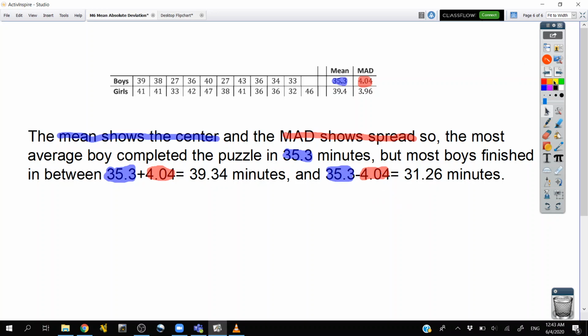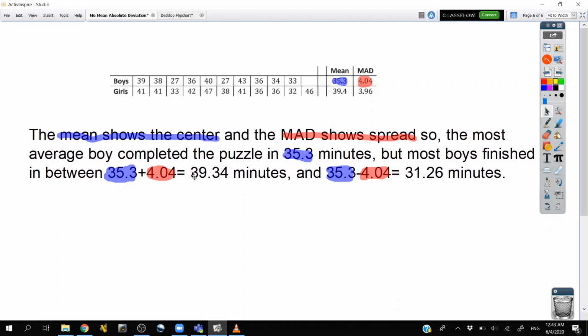So most boys finished not right at 35.3 minutes. Most boys finished between 39.34 and 31.26 minutes. And if we look at that, which ones would we have to throw out? Which ones are less than 31 or greater than 39? This one. This one. Do we have any that are below 31? This one and this one. So you'd see 6 out of the 10 boys were within this range. And then 4 of them were outside of the range. So most of the boys solved within that range.